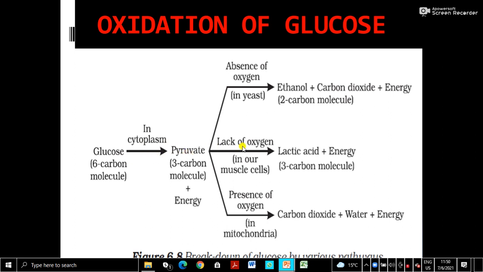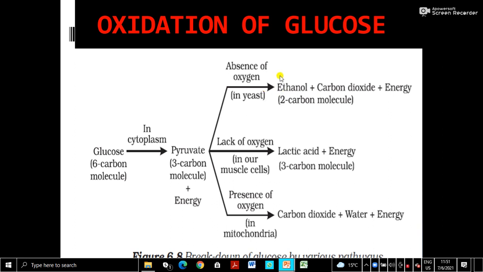Then in the lack of oxygen in our muscles, lactic acid plus energy, and in yeast ethanol plus carbon dioxide plus energy in the absence of oxygen, that is anaerobic respiration. Anaerobic respiration in yeast is also called fermentation. When you make the notes you can write fermentation, and this is a very important process. Commercially, human beings exploit this for the production of alcoholic drinks.